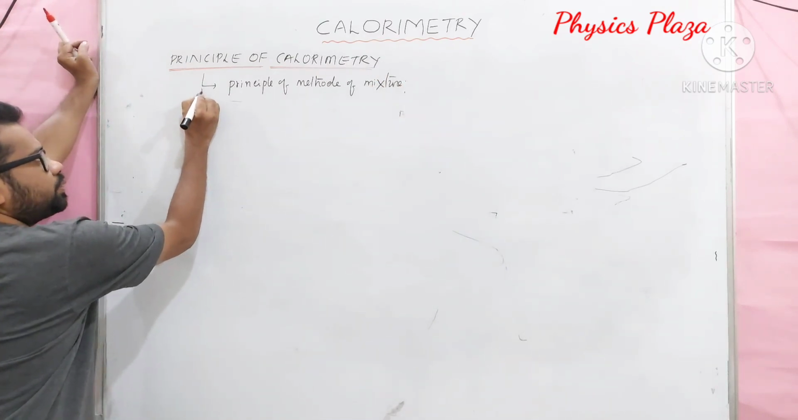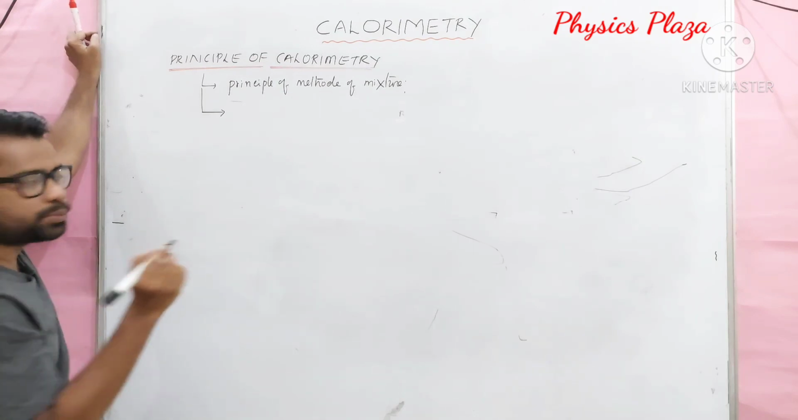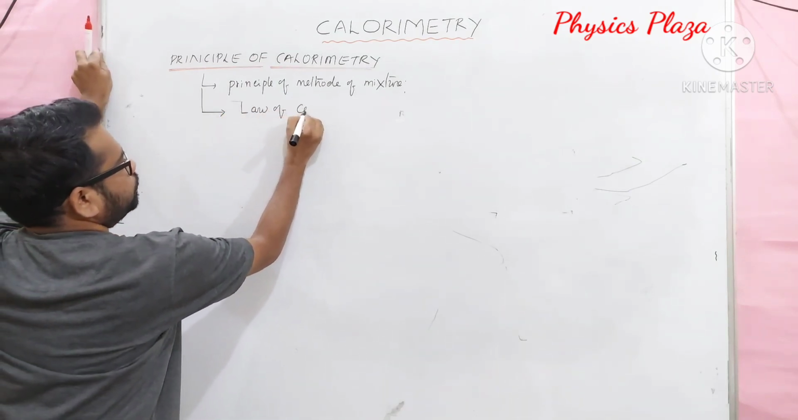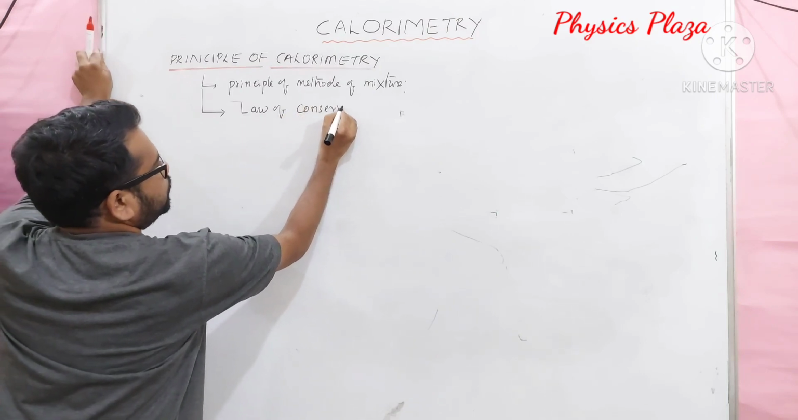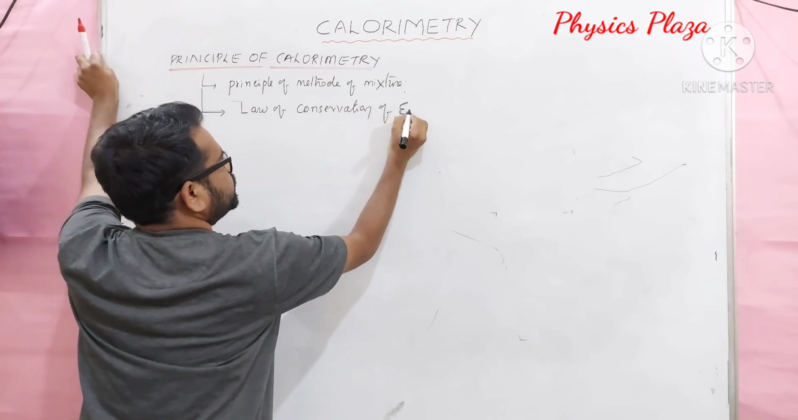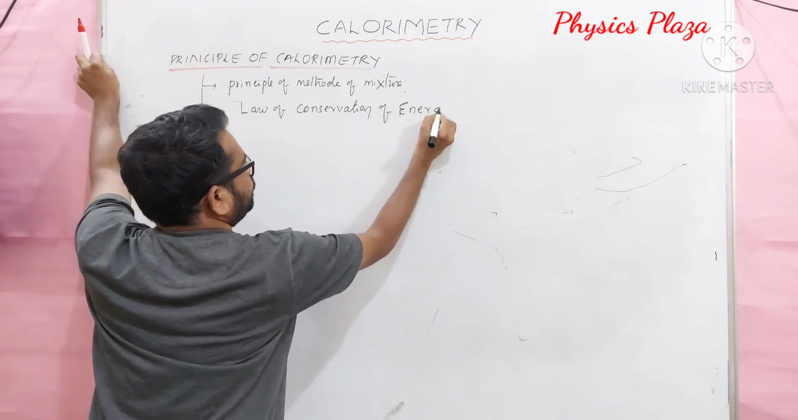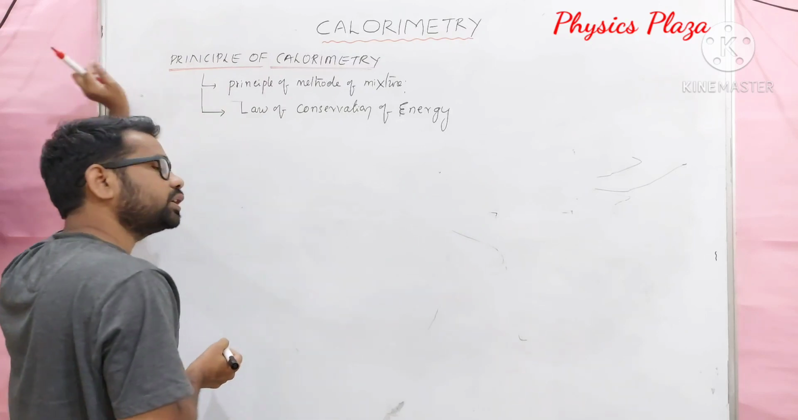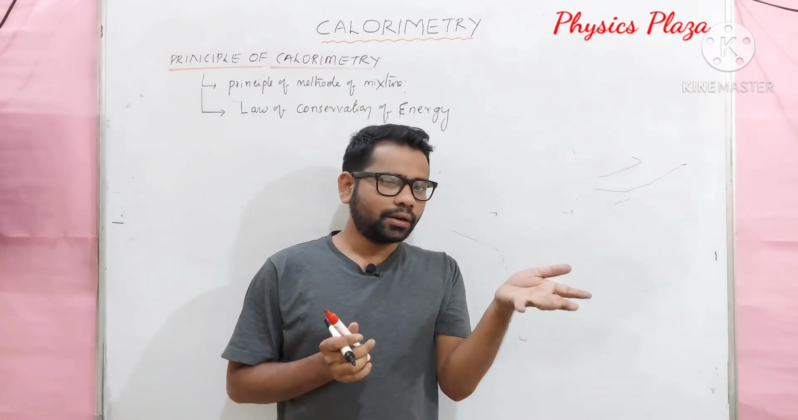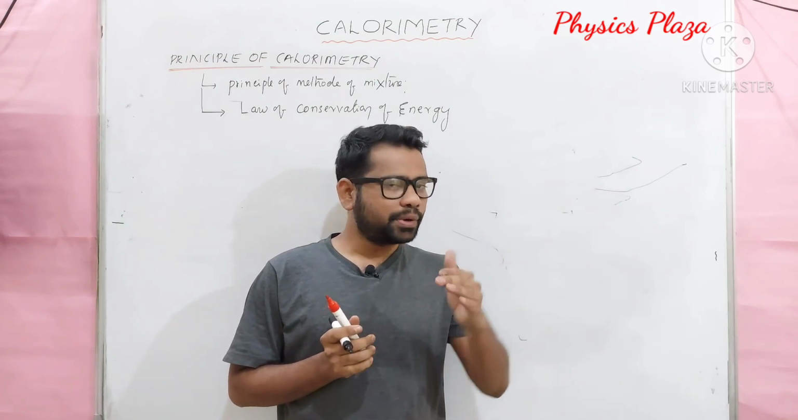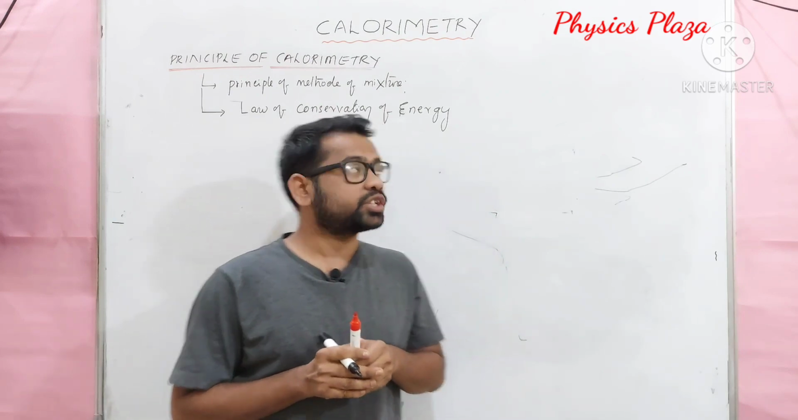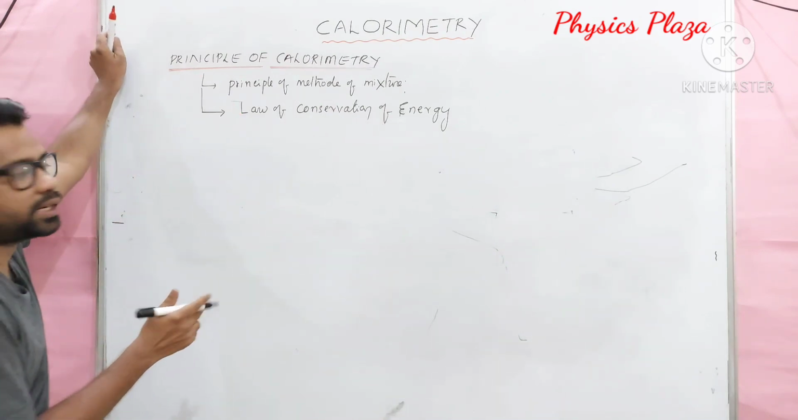And this principle of calorimetry is based on the law of conservation of energy. Children, do you remember the law of conservation of energy which we discussed in work, power, energy? According to the law of conservation of energy, energy is neither created nor lost, but can be transferred. So there shouldn't be any energy loss. Okay, children, let us start here.